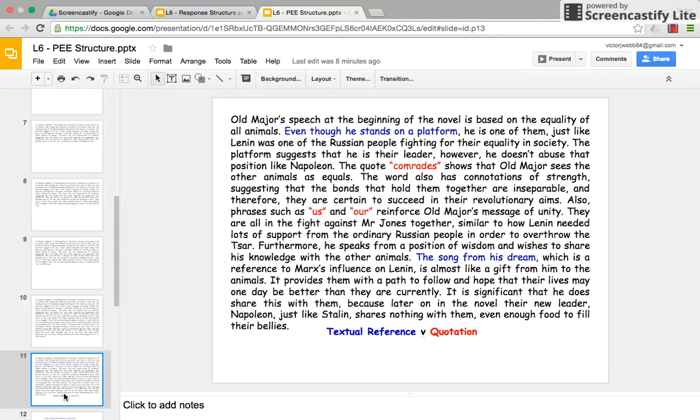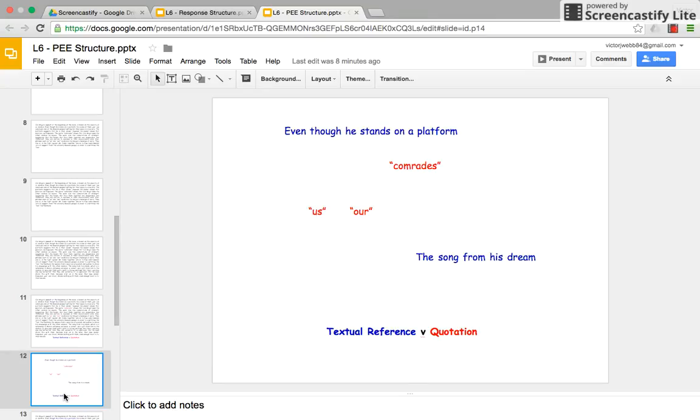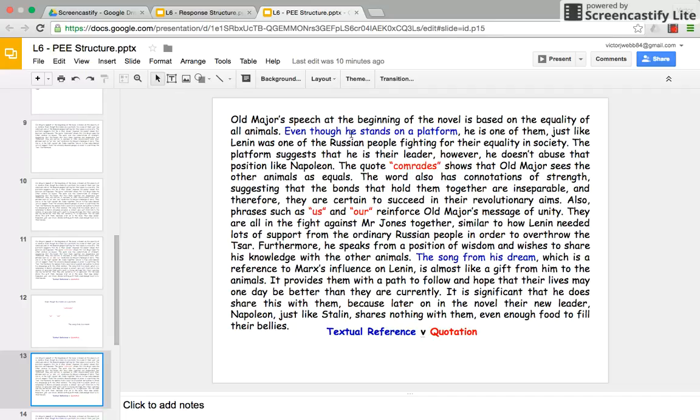Here is my textual reference and quotation. So the quotation's pretty obvious to see because, remember, quotes have quotation marks around them. They're easiest to structure, I think. They're easier to introduce. They're easier to have the explanation type word because we use embedded quotations. The textual reference is a little bit more difficult, but you get marks for it. It will be easier, I imagine, for you to do than remembering quotations, although I still want quotes.